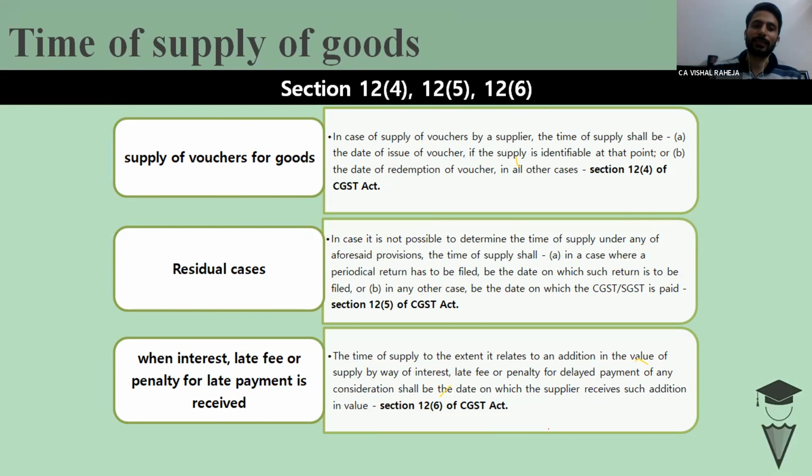Now the question arises, why do we need to determine the time of supply for supply of vouchers? Whether vouchers are goods or whether vouchers are services is the basic debatable issue which the industry is facing, how taxability of vouchers would arise. The controversy is that the assessees who deal in vouchers say vouchers are nothing but a form of money.